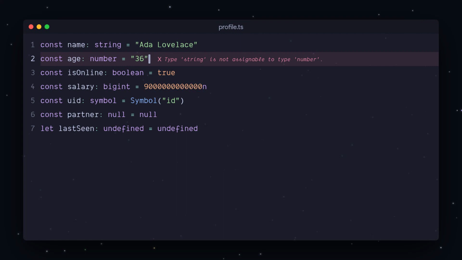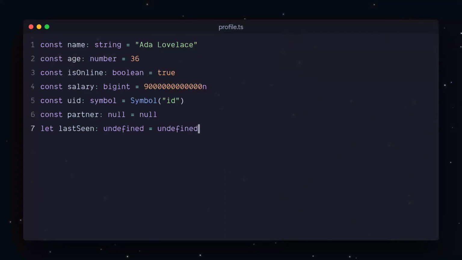But do you really write that colon on every single variable? Sounds exhausting. Most of the time, you don't have to. Take that very first line and rip the annotation off. Just const name equals Ada Lovelace. No colon, nothing. And TypeScript still figures it out.